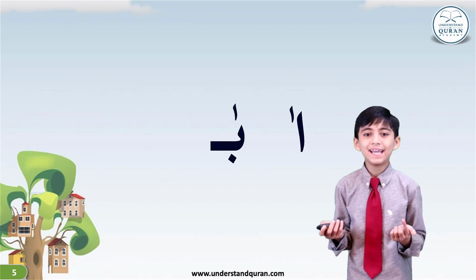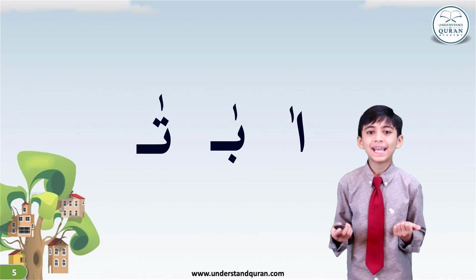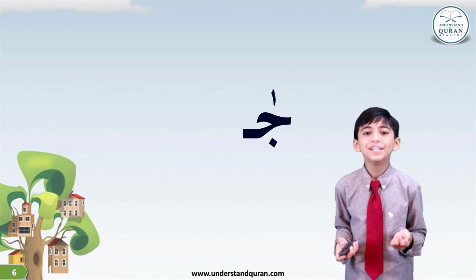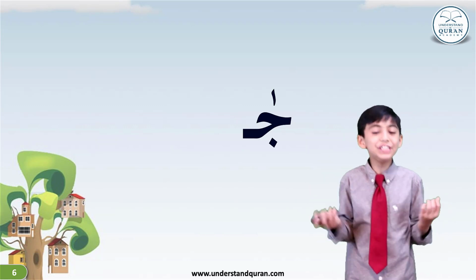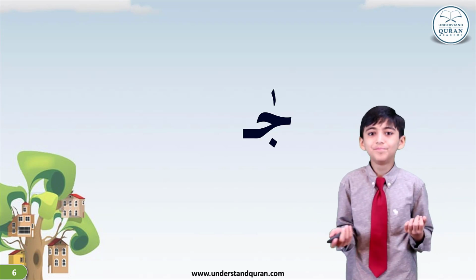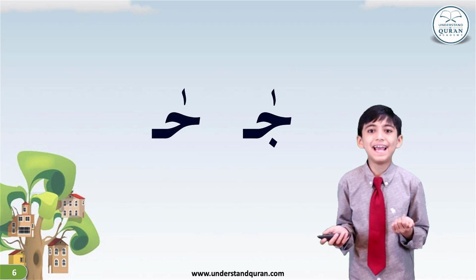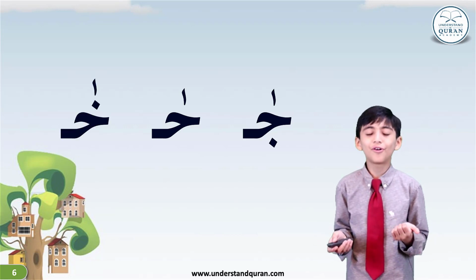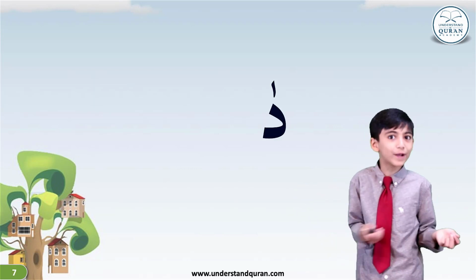Baa, taa, thaa. Let's continue with the next letters. Remember the fatty friends, Jeem, Haa, and Khaa. So let's start with Jeem. Jaa, jaa. Haa, haa. Khaa, khaa. And now the two pairs of twins.